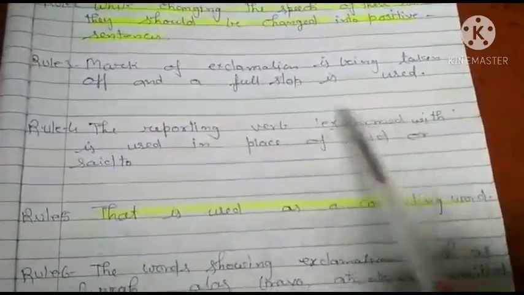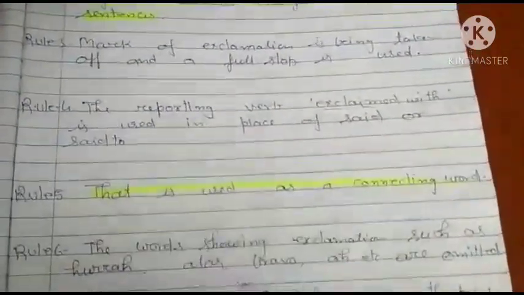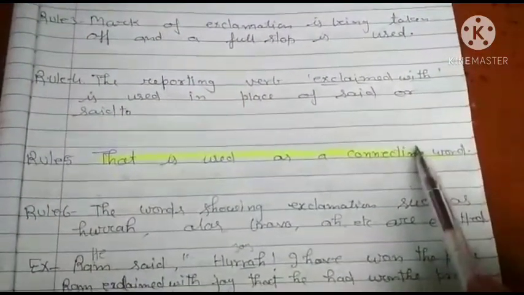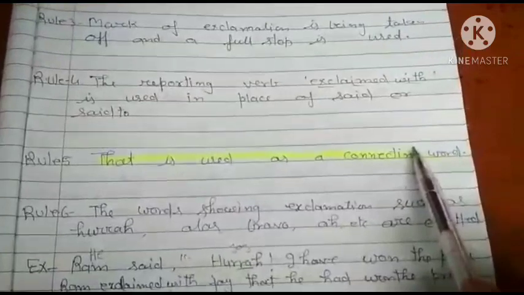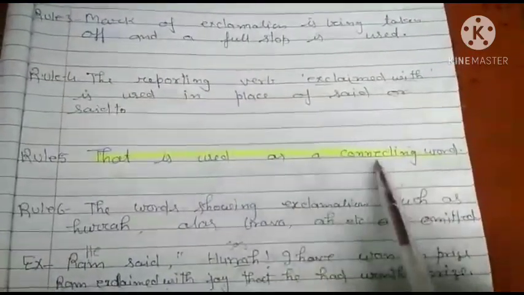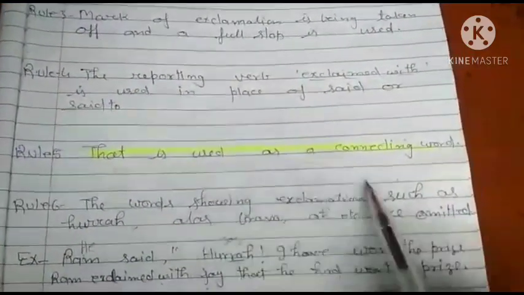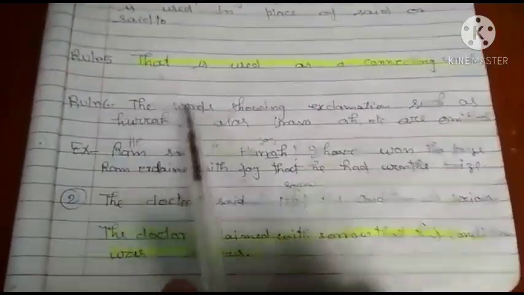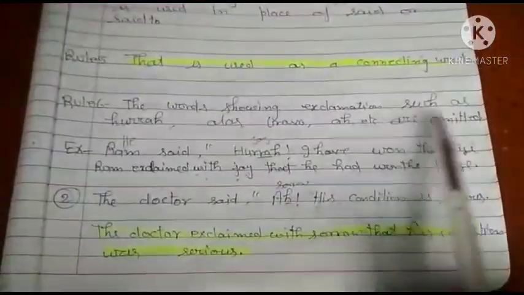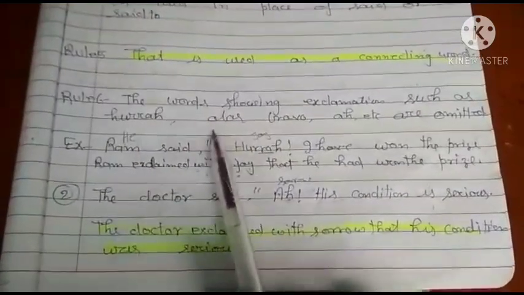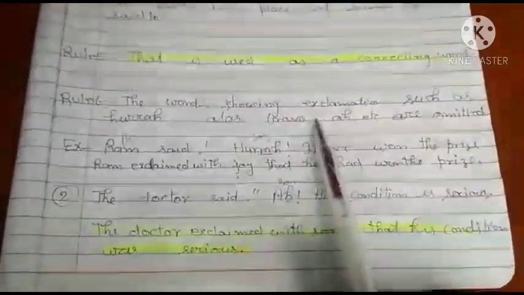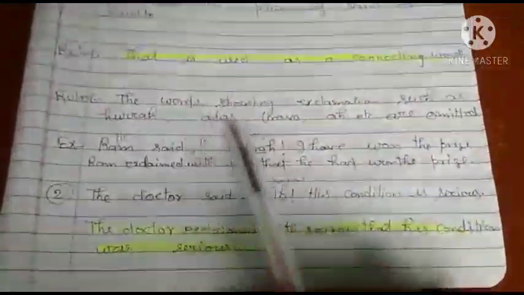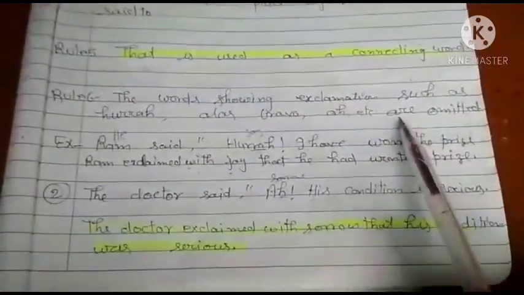What will you use? Exclaimed with. Rule number 5. That is used as a connecting word. It means in exclamative sentences you will use the conjunction that. Okay beta, now look at rule number 6. The words showing exclamation such as hurrah, alas, bravo, ah, etc. are omitted. It means if these words are given, you will omit them when you change it